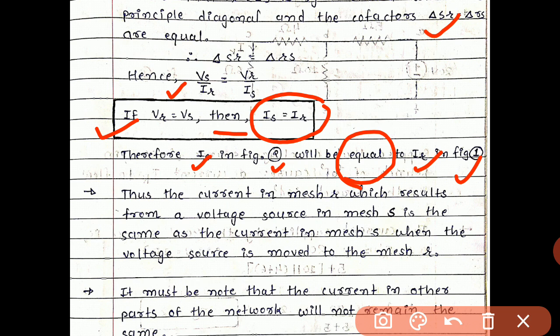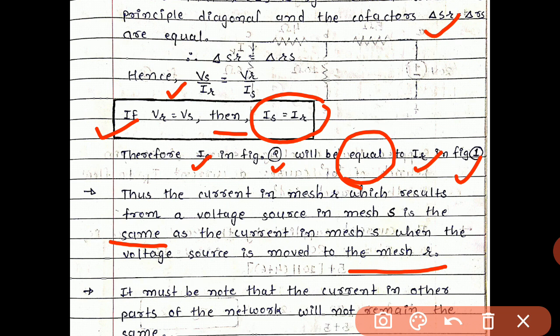Thus the current in mesh R, which results from a voltage source in mesh S, is the same as the current in mesh S when the voltage source is moved to mesh R.